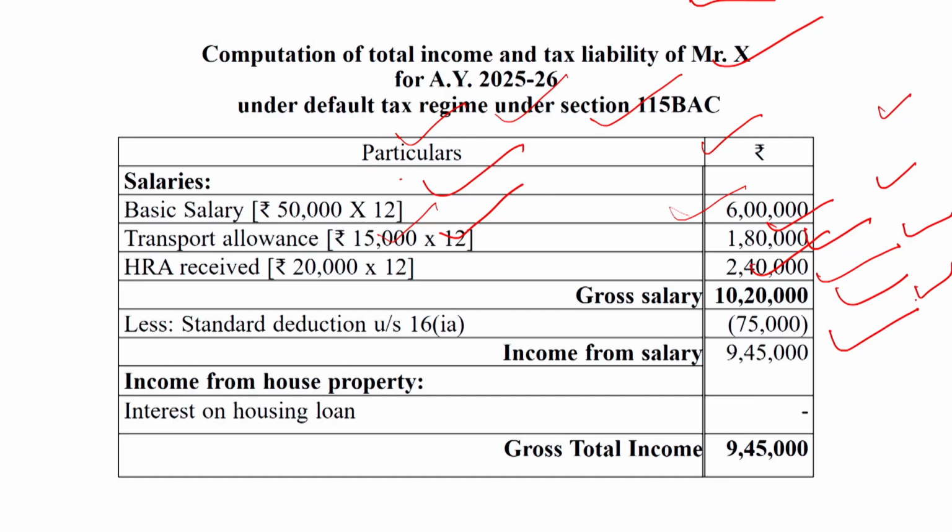This question is being computed on the basis of assessment year 2025-26. So in this question, a 75,000 standard deduction has been taken, because the question is solved on the current rule basis. Now I am explaining income from house property.